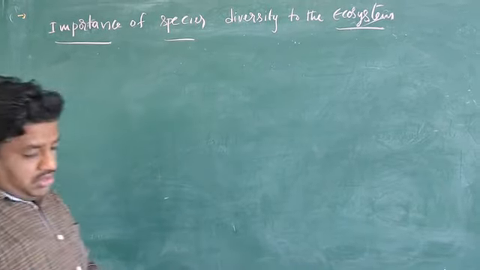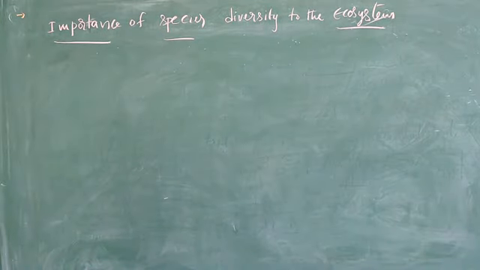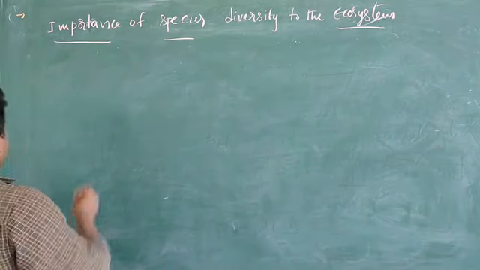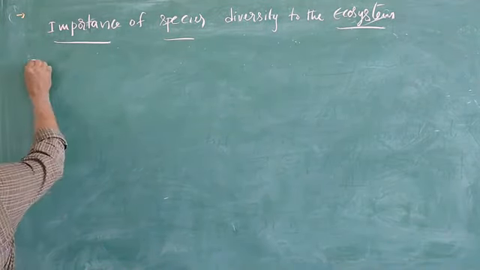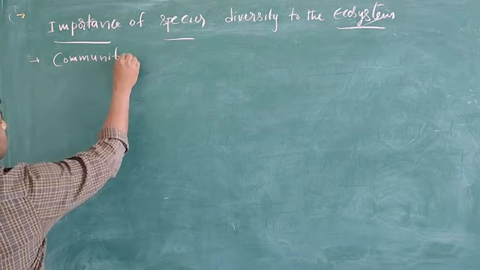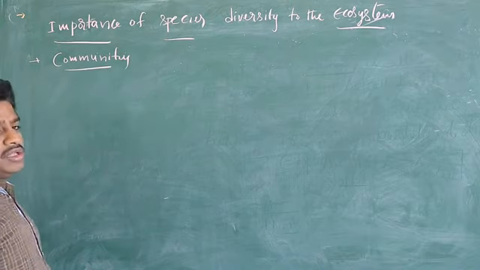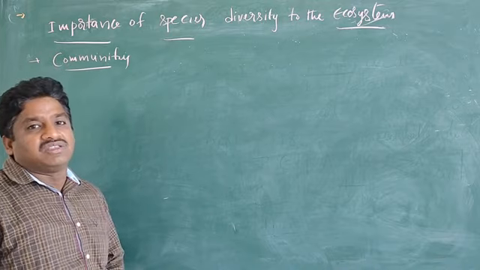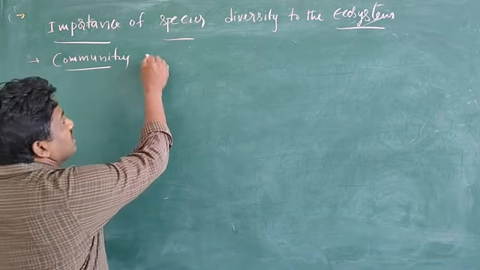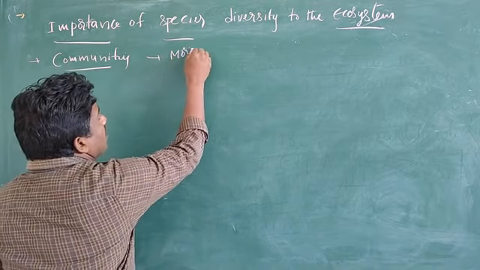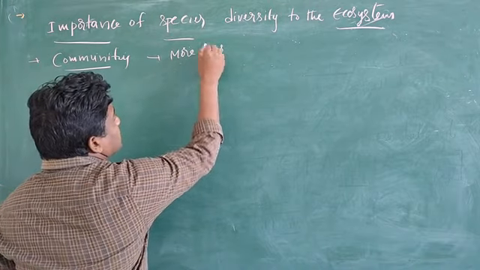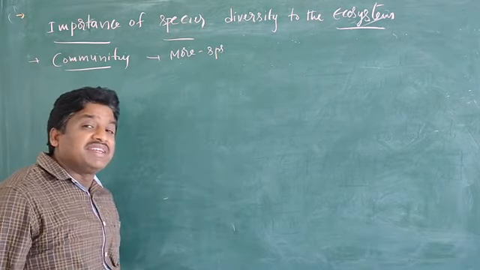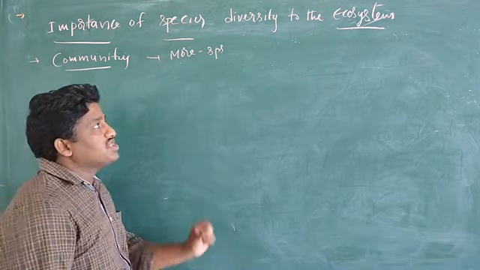So first of all we are going to discuss communities with more number of species.